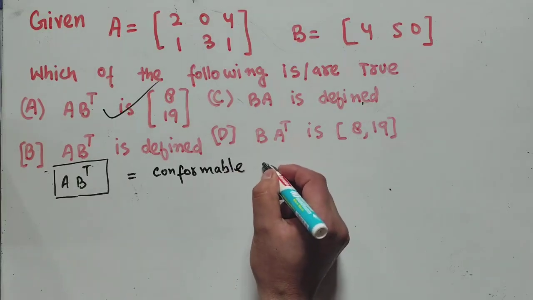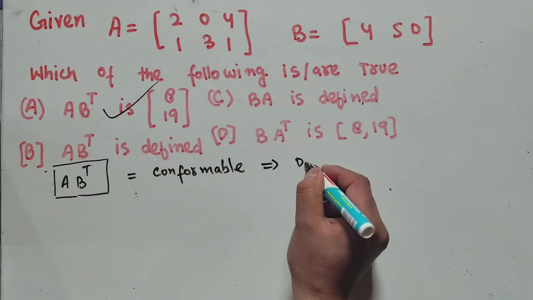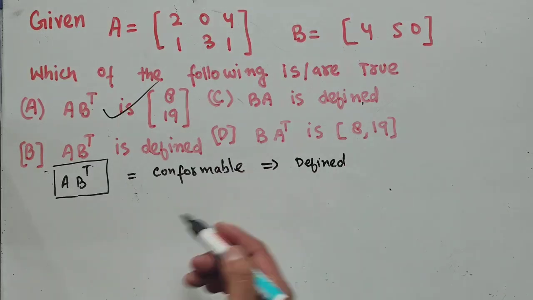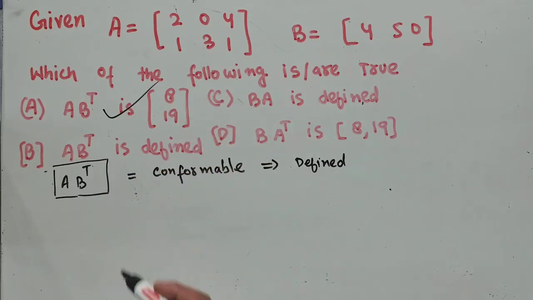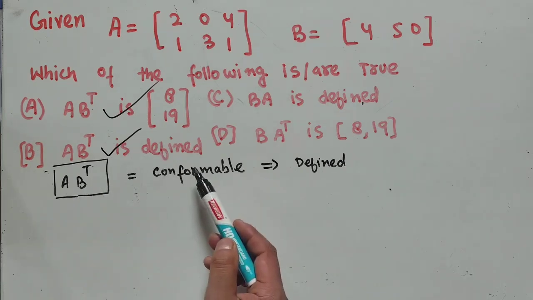If it is conformable, that means the product is defined. Earlier we saw that we can do the multiplication with A times the transpose of B. So this option is also correct, because AB is defined if the product is conformable.